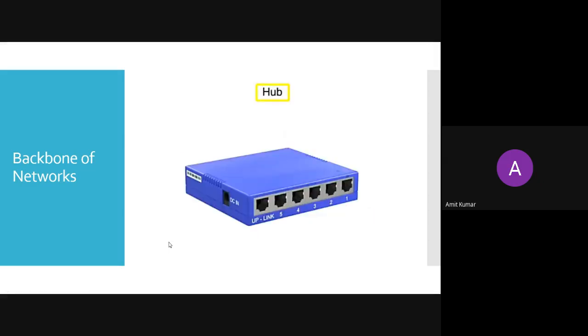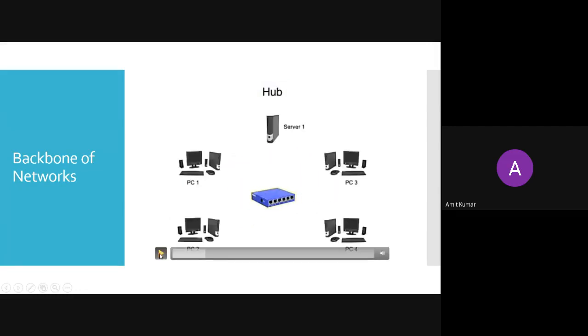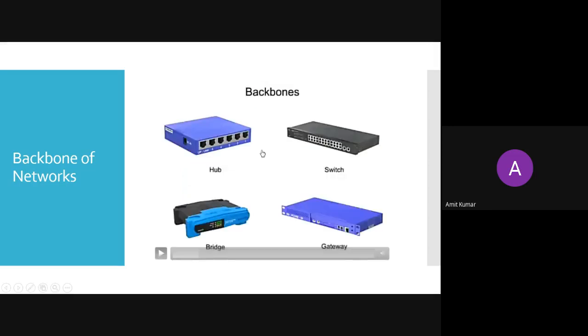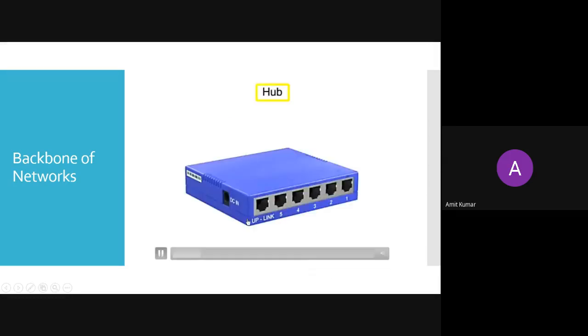So these four devices are there which send the message from one place to another place. The first one is hub, the second one is switch, the third one is bridge, and the fourth one is gateway, or you can say the router. So these four devices are there.